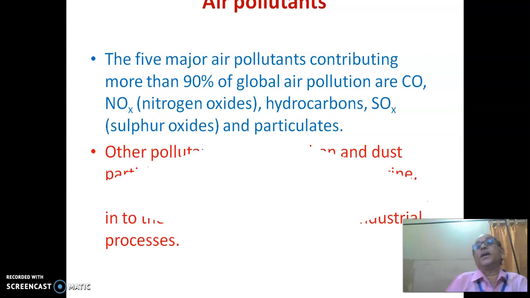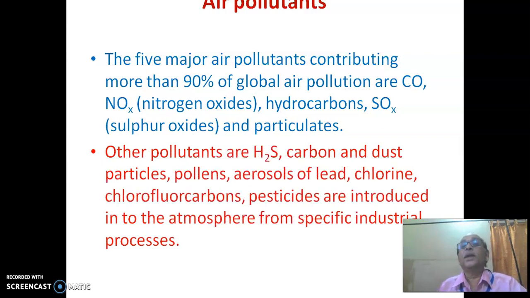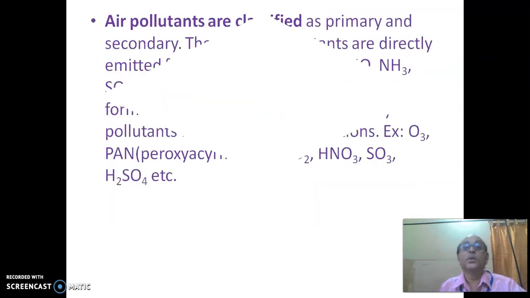The 5 major air pollutants contributing more than 90% of global air pollution are carbon monoxide, nitrogen oxides, hydrocarbons, sulfur oxides, and particulates. Other pollutants are hydrogen sulfide, carbon and dust particles, pollens, aerosols, lead, chlorine, chlorofluorocarbons, and pesticides, which are introduced into the atmosphere from specified industrial processes.